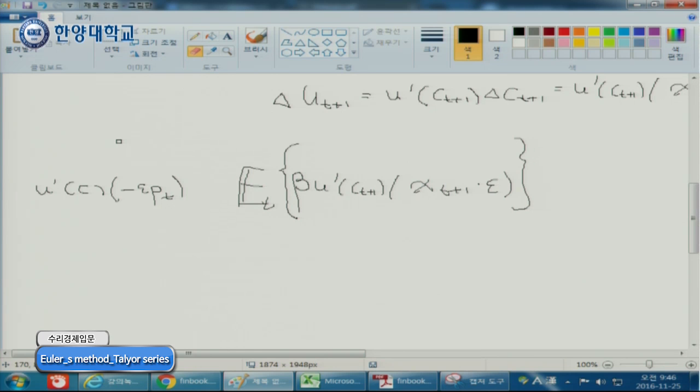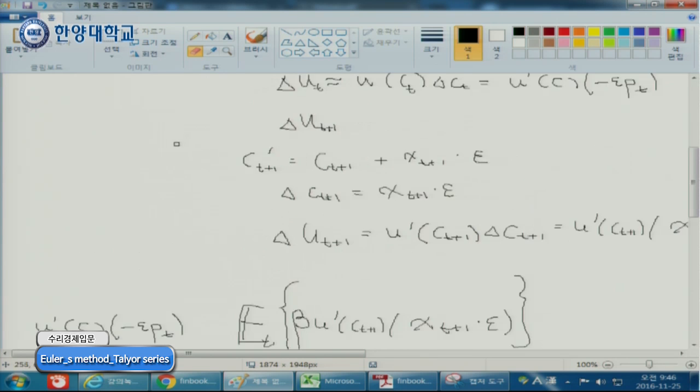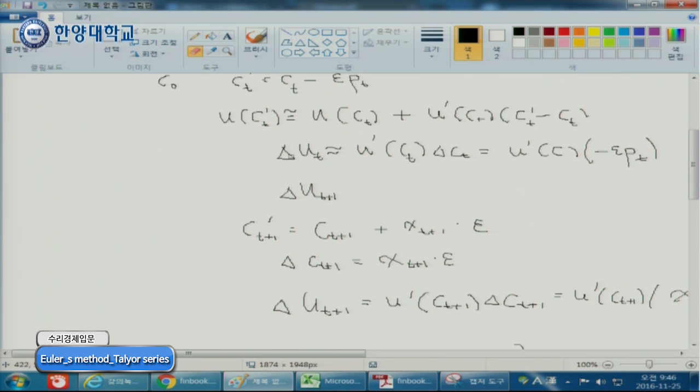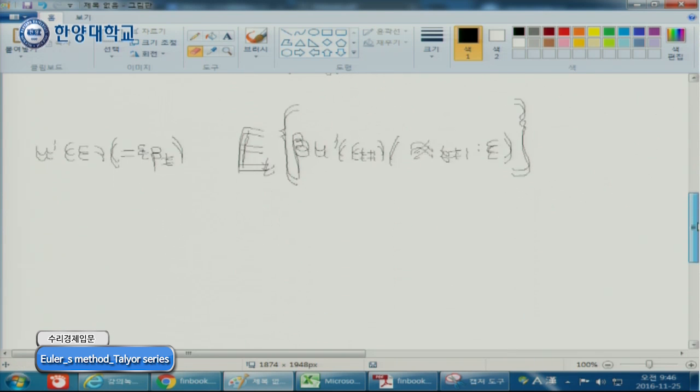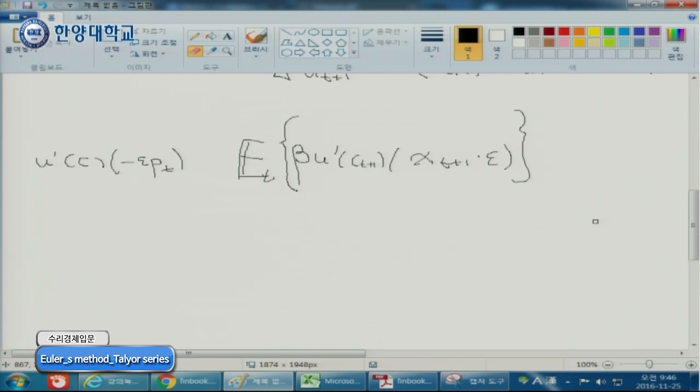This one is, remember, this one is from over here, change of your happiness today is a change of your consumption and marginal utility of today, and the change of your consumption by the amount of saving. Per saving, you lose your utility by the amount of U prime, because it's a marginal utility. So you lose this today, and you become happier next period.